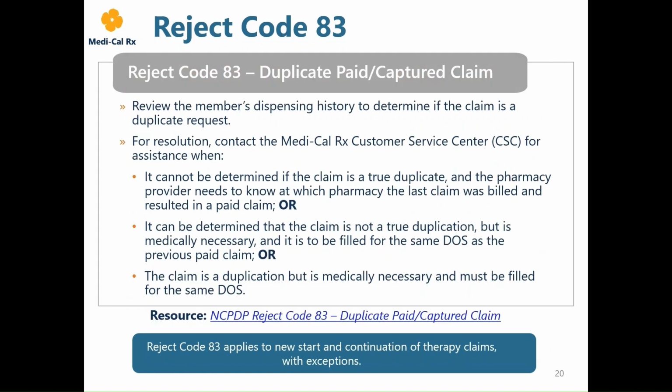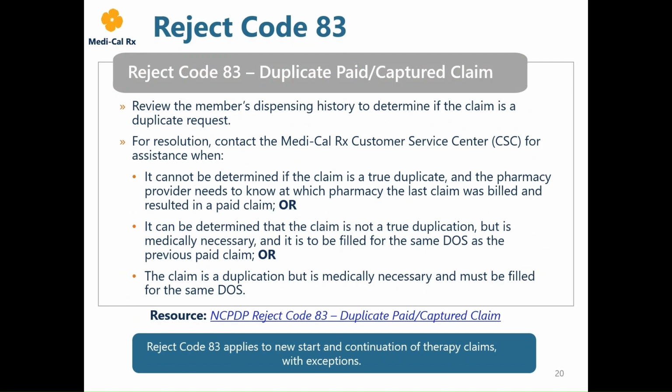As of January 31st, Reject Code 83 has been implemented for members 21 years of age and younger, with exceptions. Reject Code 83, duplicate paid captured claim, occurs when more than one claim is submitted for the same member, drug, and date of service, in which the first claim paid and the second claim is captured as a duplicate transaction.